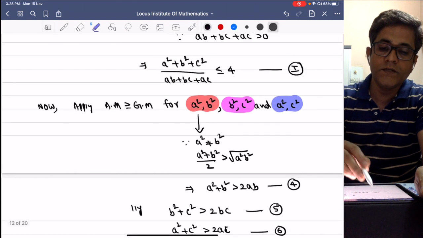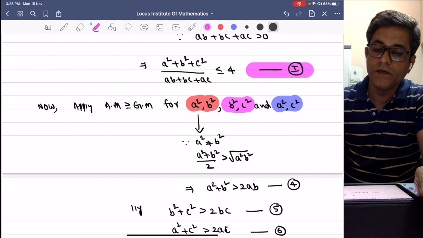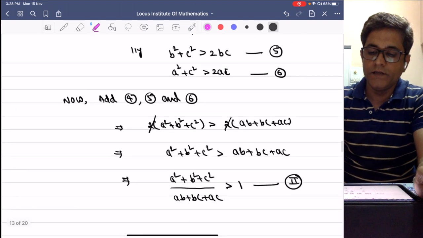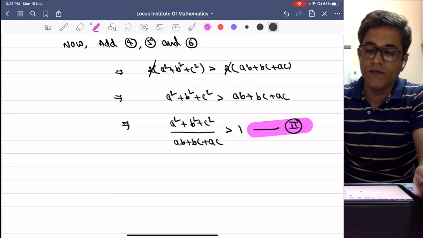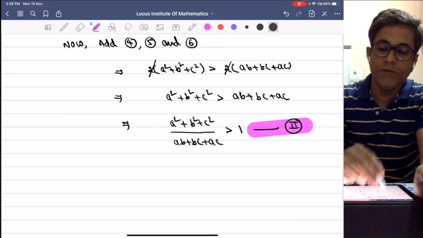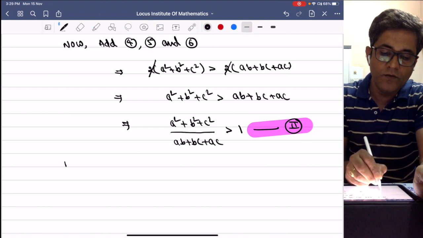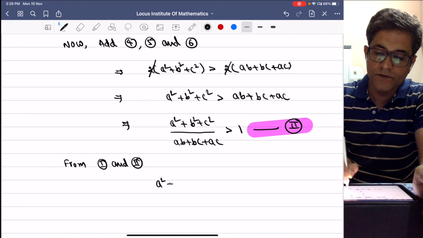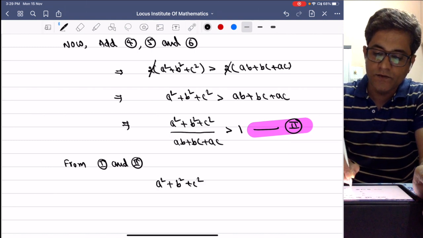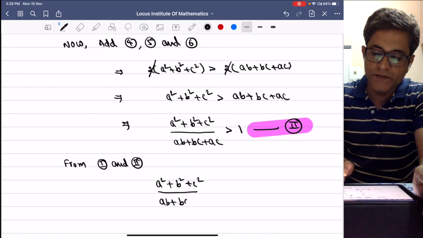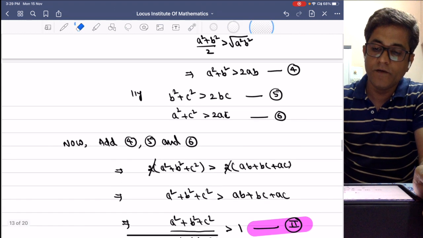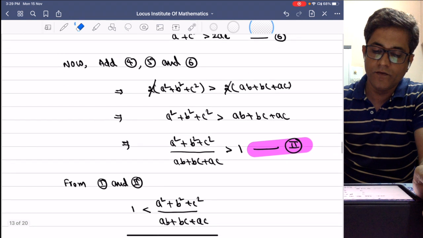Now this is the first inequality, that is a square plus b square plus c square over ab plus bc plus ac is less than or equal to 4. And the second inequality is a square plus b square plus c square over ab plus bc plus ac is greater than 1. Now from 1 and 2, we can write this expression is greater than 1 from the second one, and from the first one, less than or equal to 4.